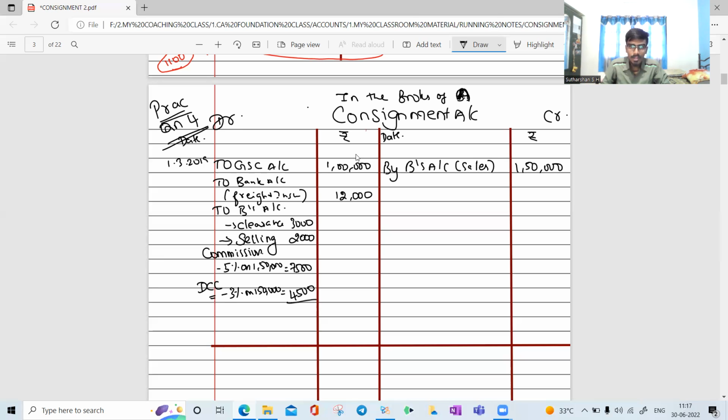Sum up all this: 3,000 plus 2,000 is 5,000. 5,000 plus 7,000 is 12,000. 12,000 plus 4,000 is 16,000. 16,000 plus 1,000 is 17,000. 17,000 is your total expense incurred by B.